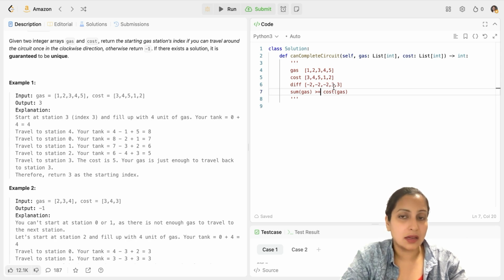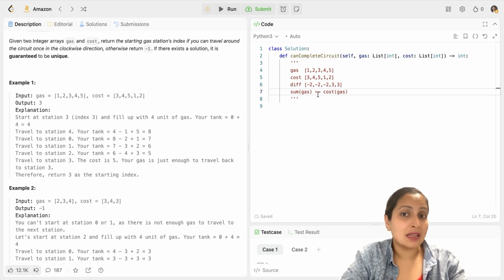Say suppose you start here and then you take gas from here, so you have 3 gas right here. Now you go to the next gas station, you still have positive, so 3 plus 3 is 6. Now you have to go in clockwise manner, so you check 6 and subtract all of the negatives. So all of the negatives are -6. So 6 minus 6, that is 0. But you are able to take the clockwise turn. That means you are able to fulfill the entire circle without running out of gas.